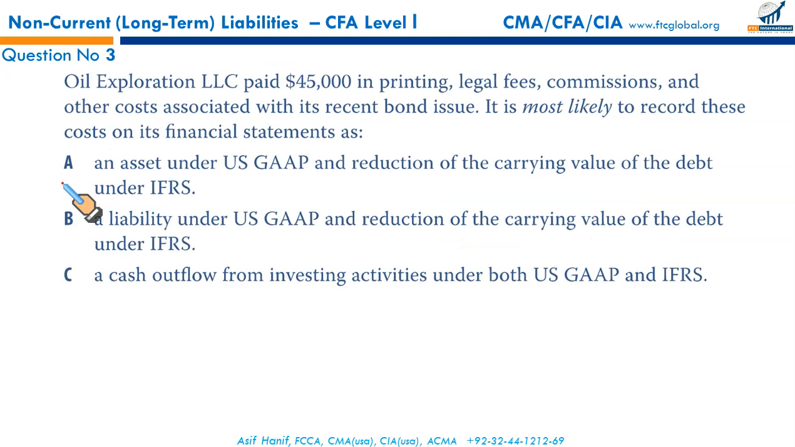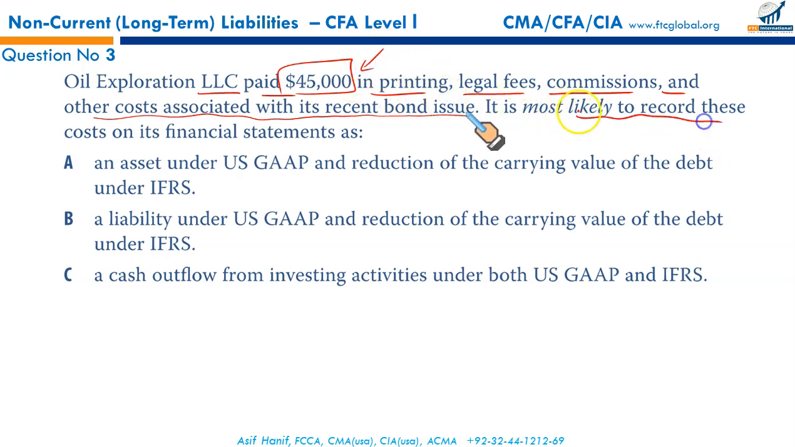All right. Oil Exploration LLC paid $45,000 in printing, in legal fees, in commissions, and in other costs associated with the recent bond issue. $45,000. It is most likely to record these costs on its financial statement as what?